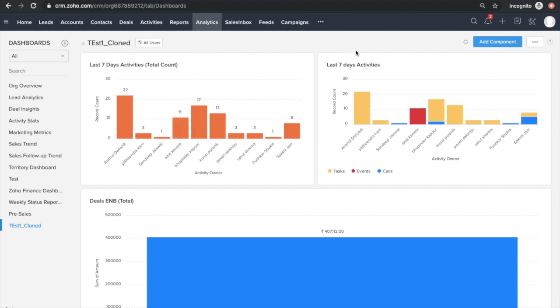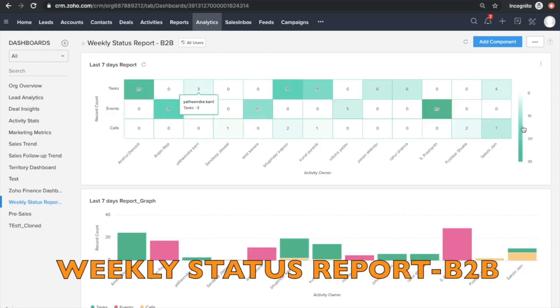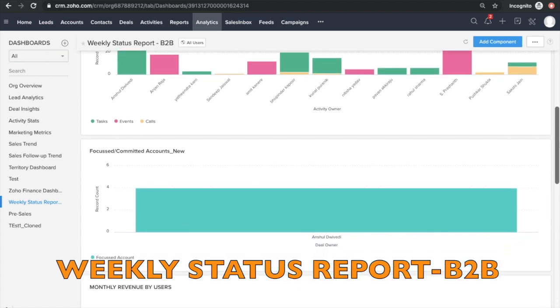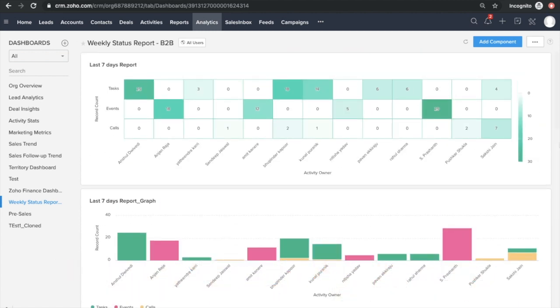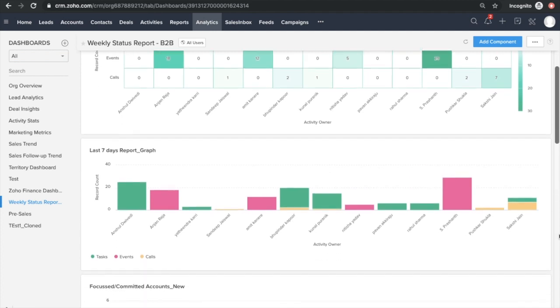So basically, this is one weekly status report. So this would be the charts or graph that we would be discussing while our weekly daily meeting. So this simply reflects how many calls, events, and tasks any individual has done. This is the same representation but only in graph form.